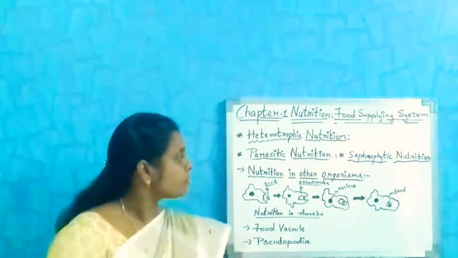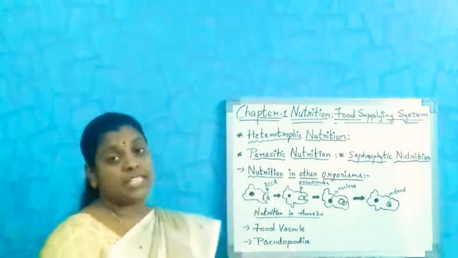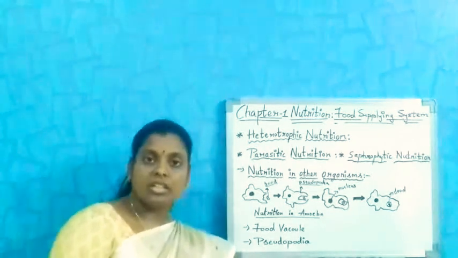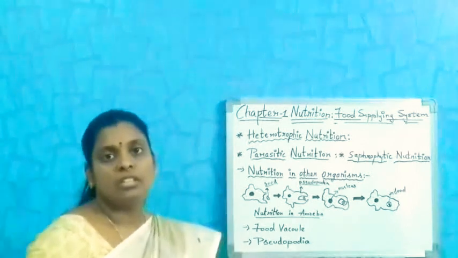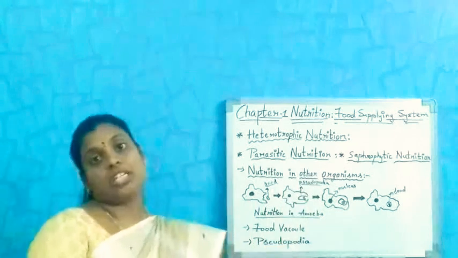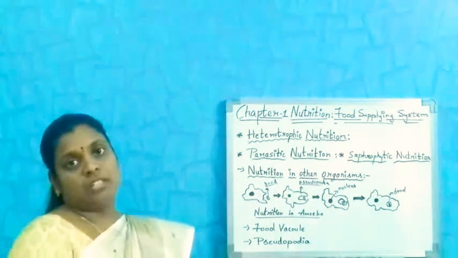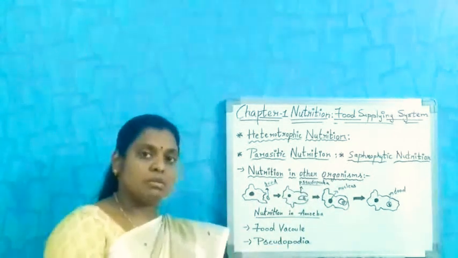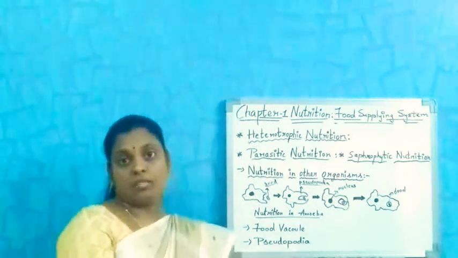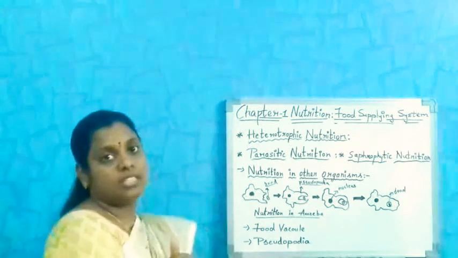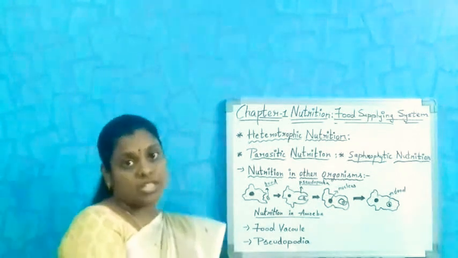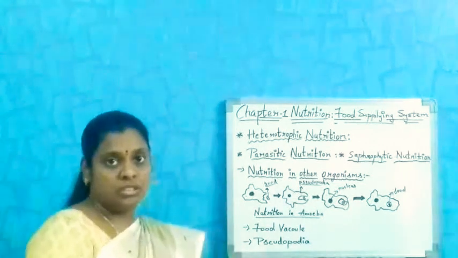Next, parasitic nutrition. You have already learned about this one. In this, the organisms depend on other organisms. The dependent one is the parasite, and the one serving food to that parasite is called the host.